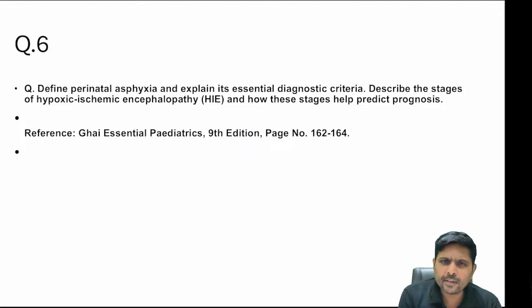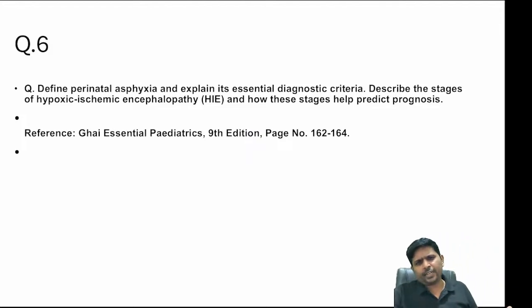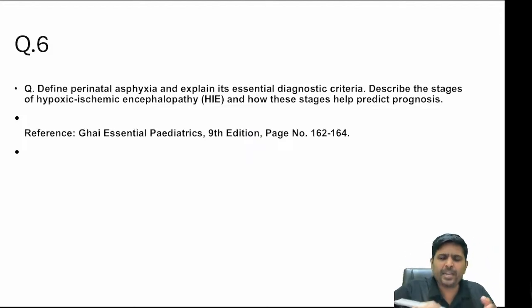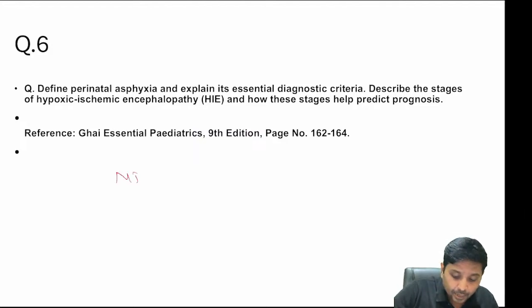So when the child doesn't cry immediately after birth, we will call it hypoxic ischemic encephalopathy. This will go in stages, and you are resuscitating a child, but based on the resuscitation or some other situation, the child can be either in mild hypoxia, moderate hypoxia, or severe hypoxia.